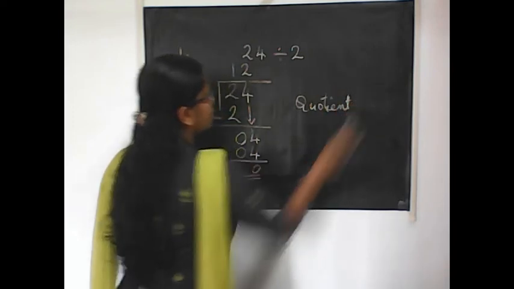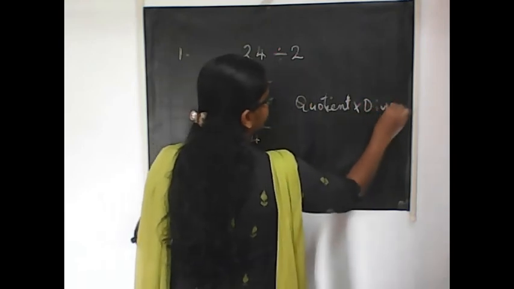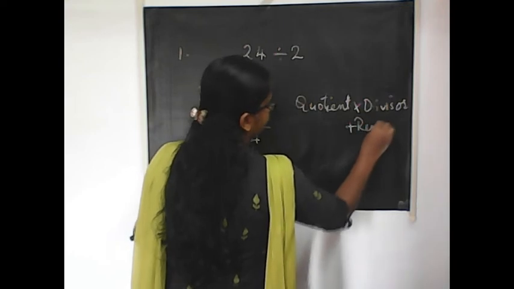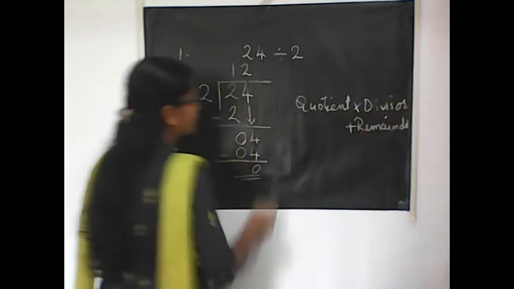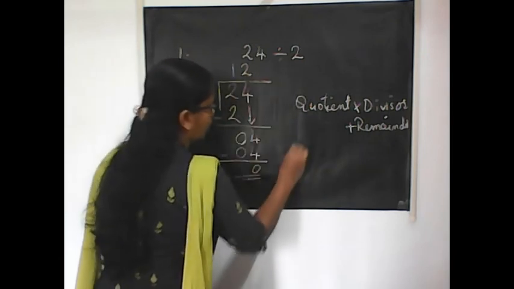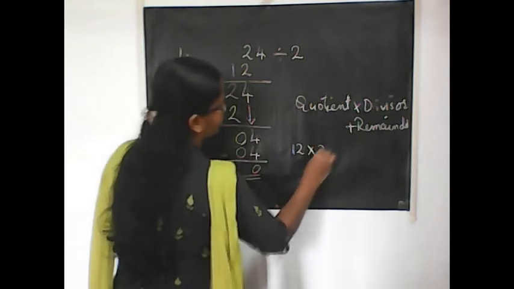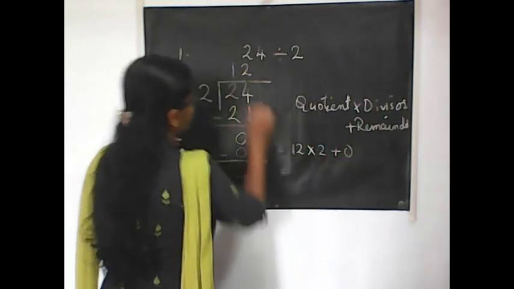Take the quotient. Multiply this quotient with the divisor, then add the remainder. That is, take the quotient. Quotient is 12. 12 into divisor, which is 2, then plus remainder, which is 0. You will get this as the answer.